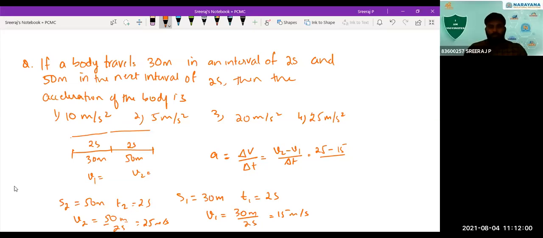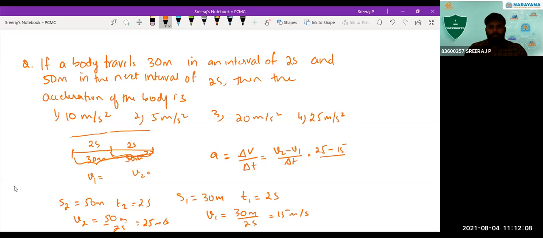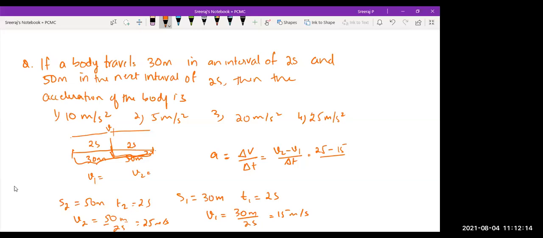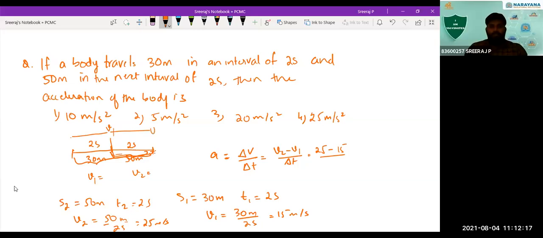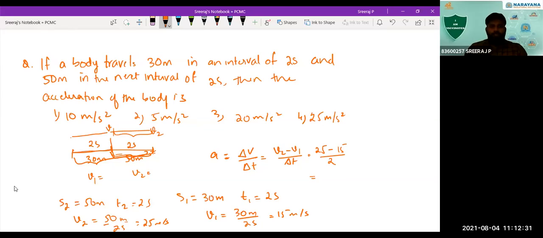Will you take the whole 4 seconds or the 2 seconds? You have to consider this 2 seconds here. Why? Because after the first time interval, its velocity was V1, and after the second time interval, its velocity was V2.